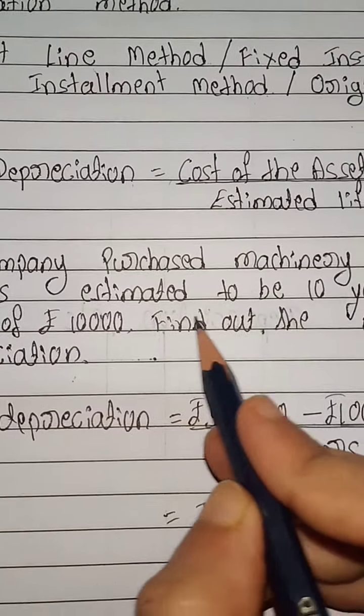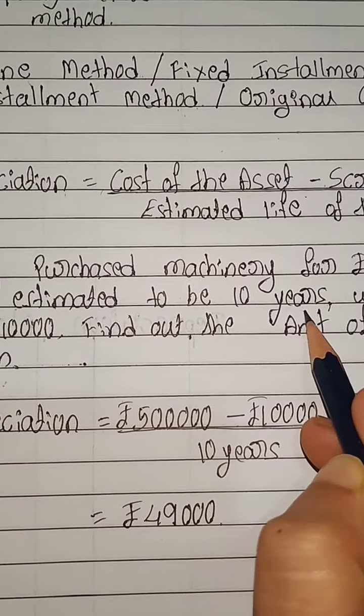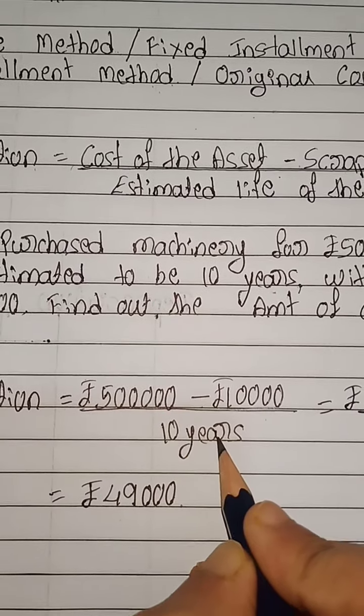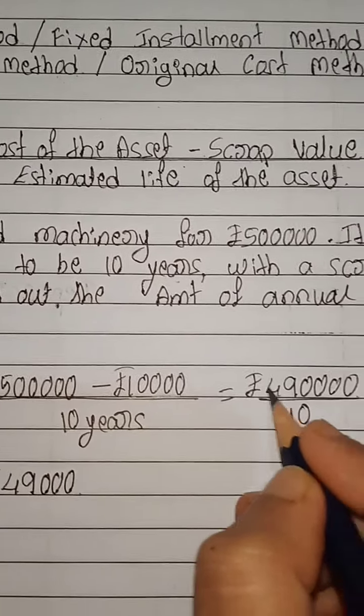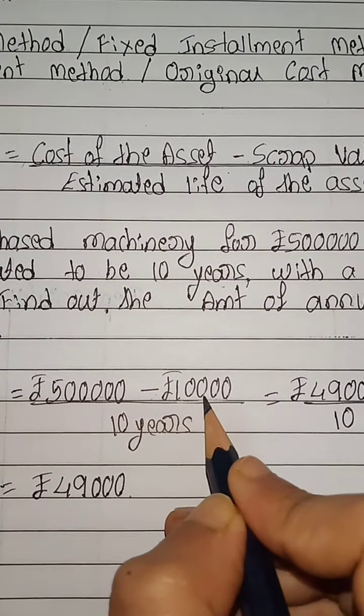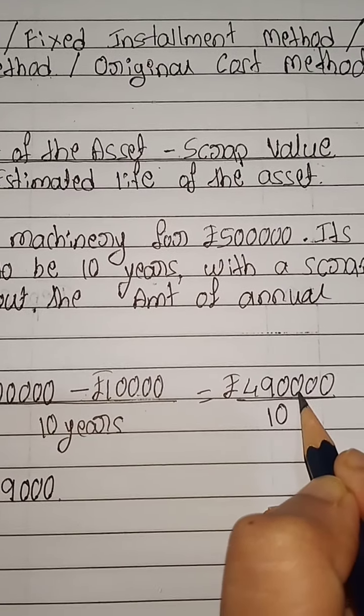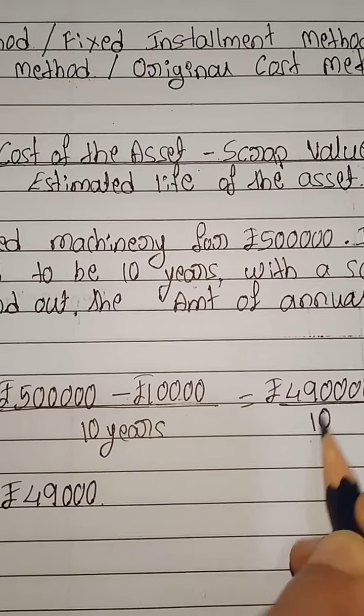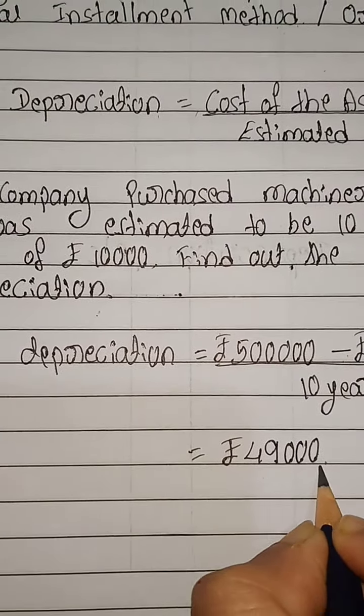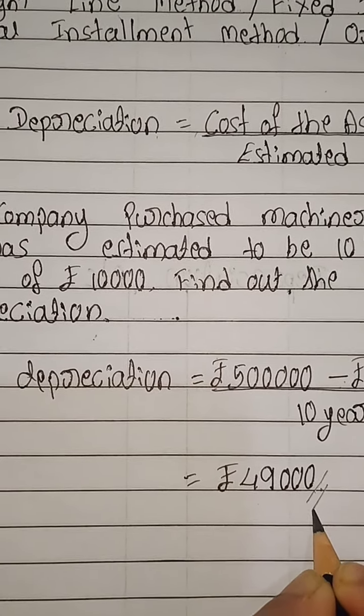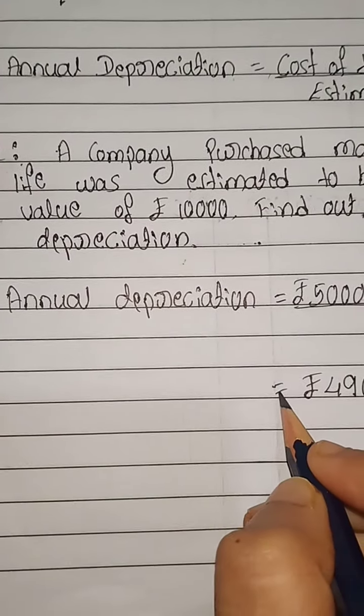That is 4 lakh 90,000 divided by 10, which is 49,000 rupees. This 49,000 rupees is the annual depreciation.